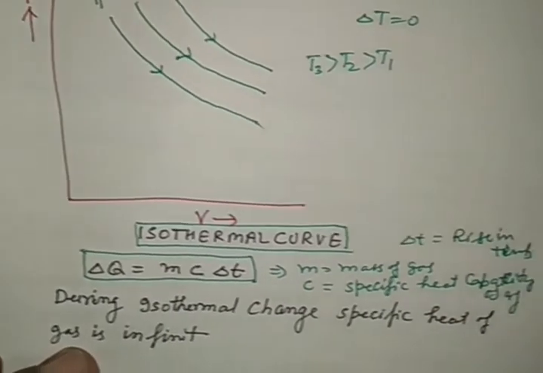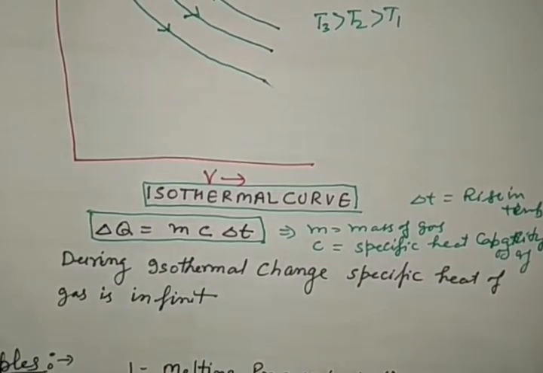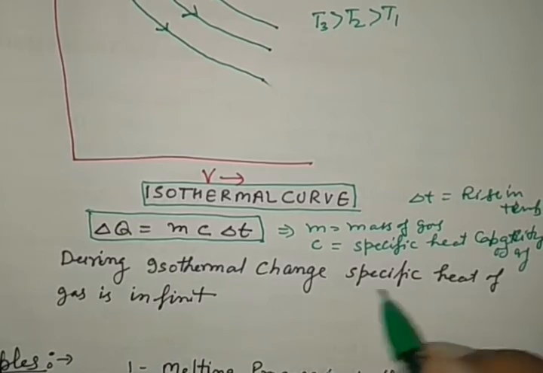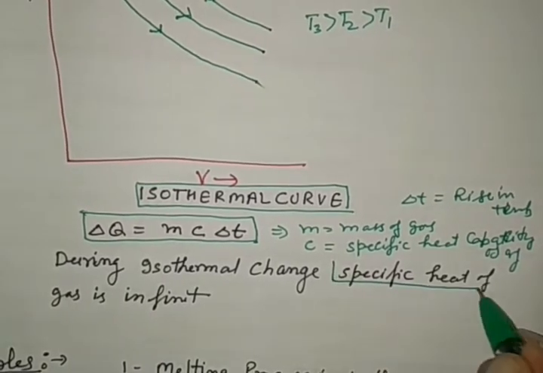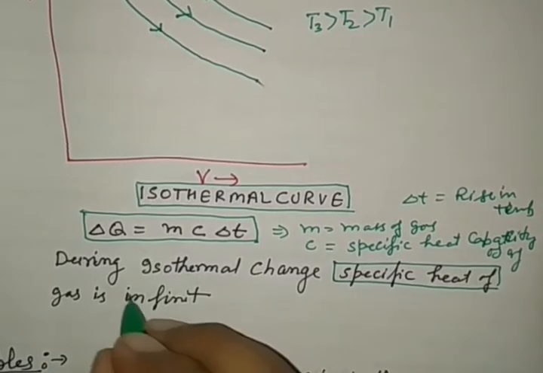Here, during this isothermal change, the specific heat of a gas is infinite.